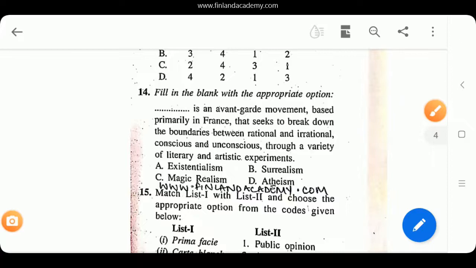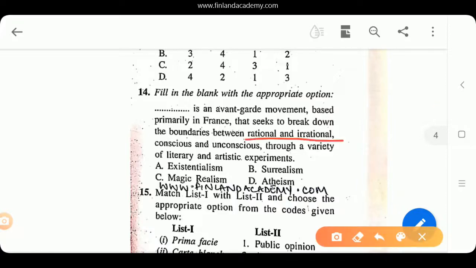Alright, now question number 14. Fill in the blank with the appropriate option. Dash is an avant-garde movement based primarily in France that seeks to break down the boundaries between rational and irrational, conscious and unconscious. Please notice these two pairs of words. If you read your statements correctly, you'll be able to identify your answers. Through a variety of literary and artistic movements.